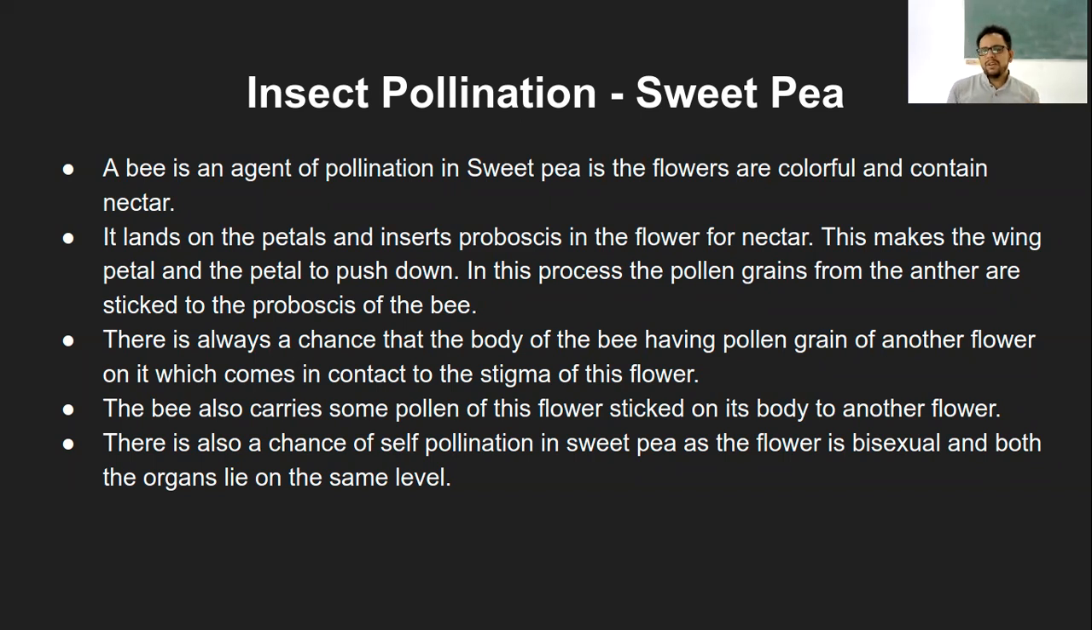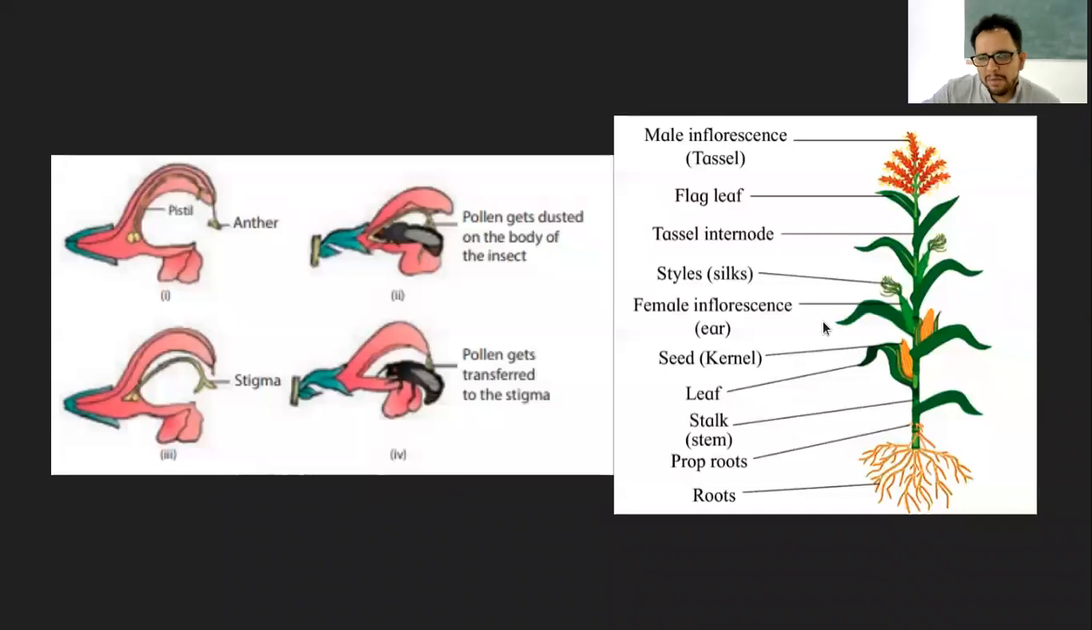What you need to know here is this word proboscis, which is the structure in these bees used to suck the nectar from the flower, and the pollen grains get transported due to this proboscis as well as the other body parts. So that is how insect pollination happens.